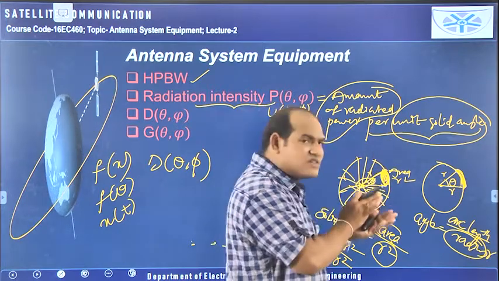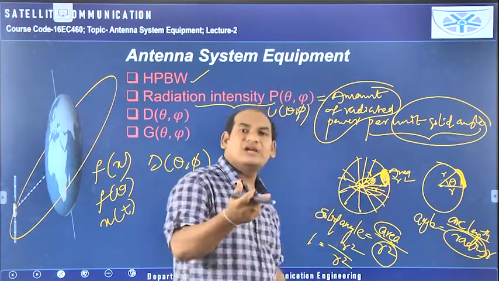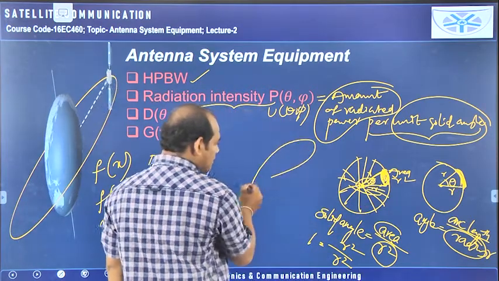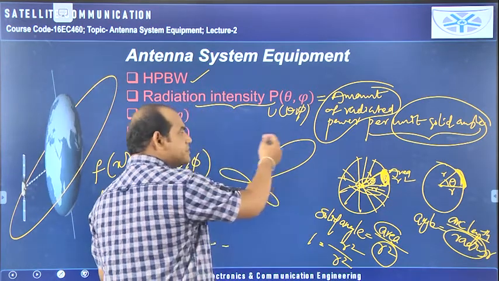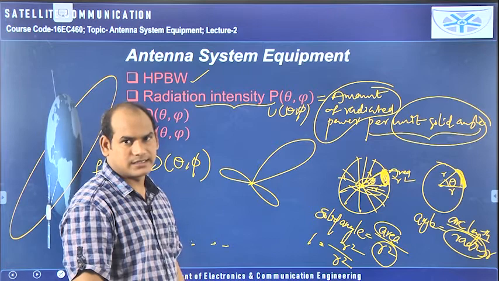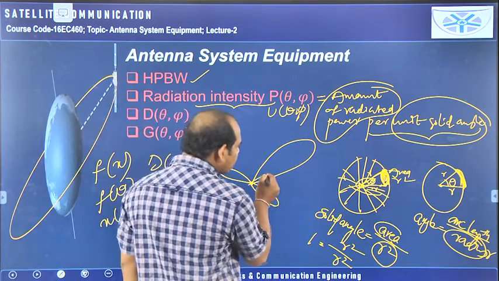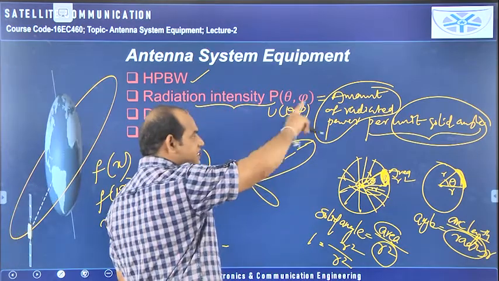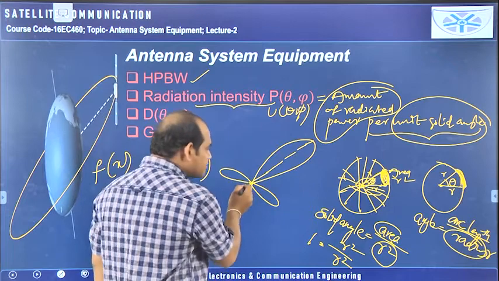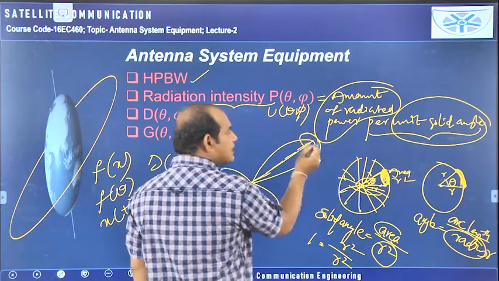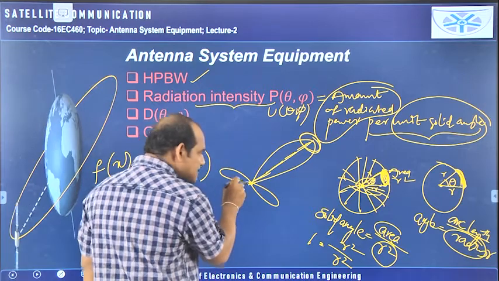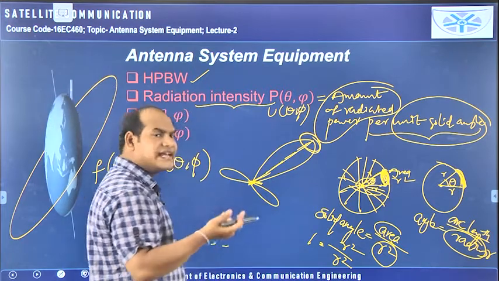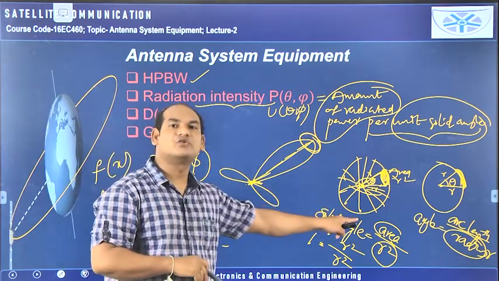That solid angle, whatever solid angle you are considering, may be towards the maximum radiation. If you see this diagram, assume it is the radiation pattern of one particular practical antenna. In this direction, while measuring the radiation intensity, you will find the maximum amount of radiated power. But towards this side, no power is radiated, so the radiation intensity in this particular direction is equal to 0.